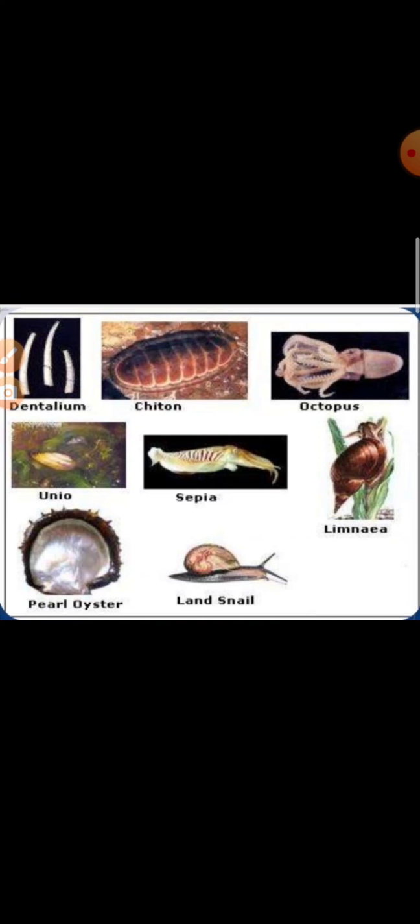The respiratory organs are the gills. At the base of the gills are the olfactory organs called osphradium. The circulatory system is of open type and the excretory system consists of 1 to 6 pairs of kidneys. Development includes veliger or glochidium larva. You can give some examples from these pictures.